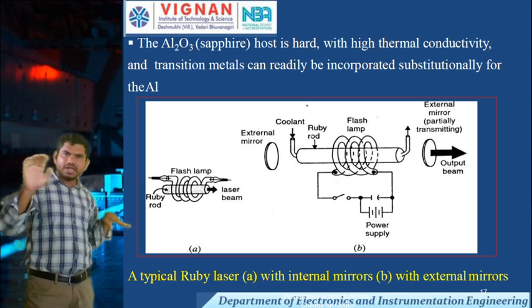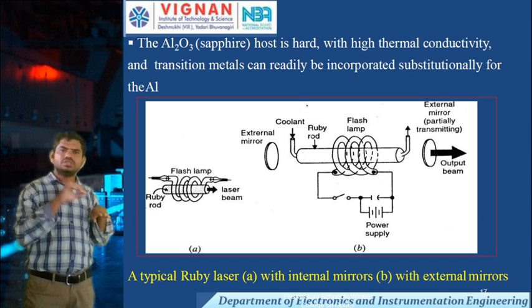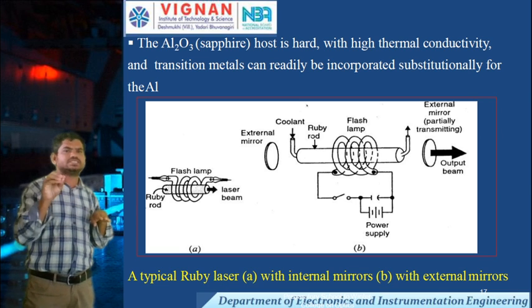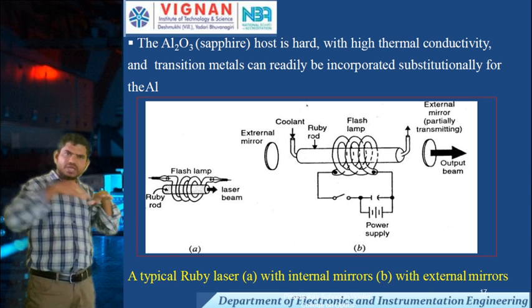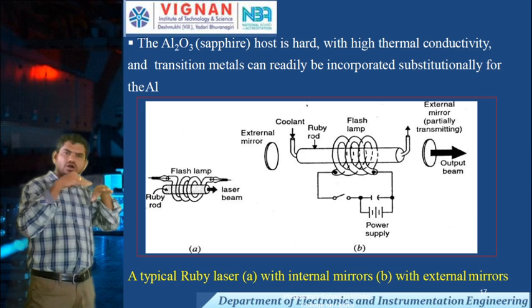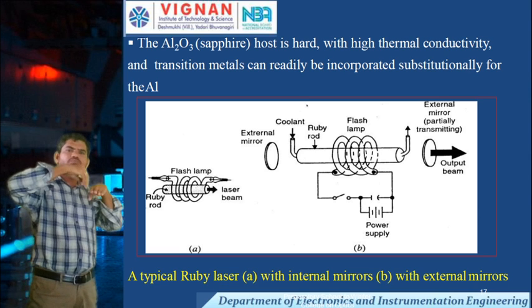That's why we are adding chromium. The density of the chromium is very low as compared to the aluminum oxide. To pump the aluminum oxide atoms to the higher level, we are adding some chromium.